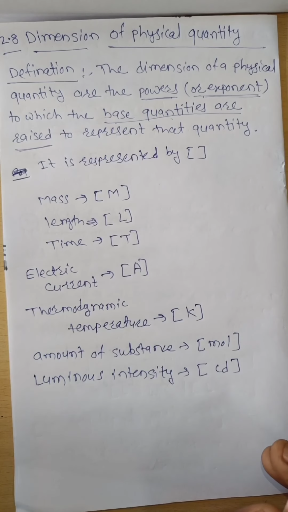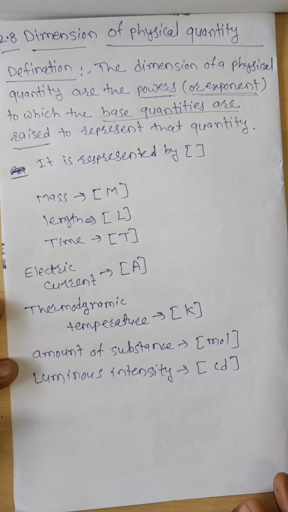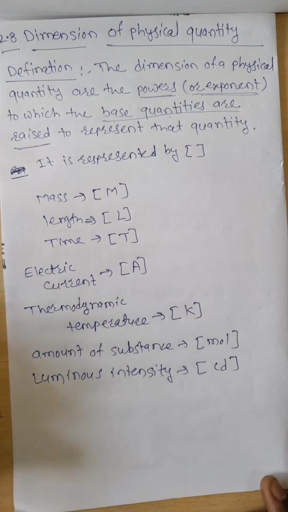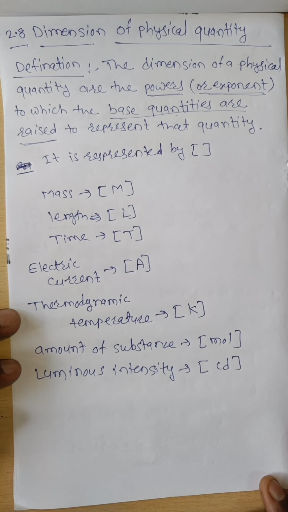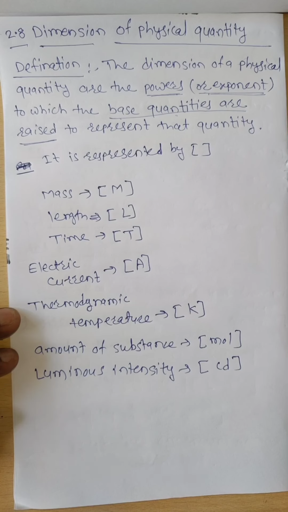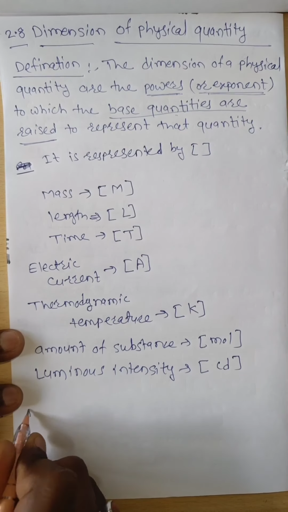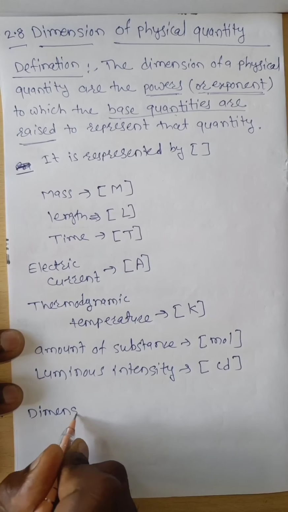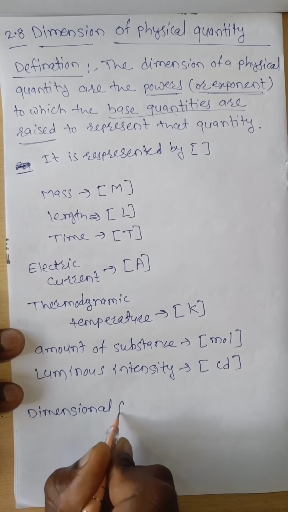Now how to represent the dimensions of any physical quantity? The mathematical representation of a derived quantity in terms of base quantities, using those square brackets, is known as the dimensional formula.